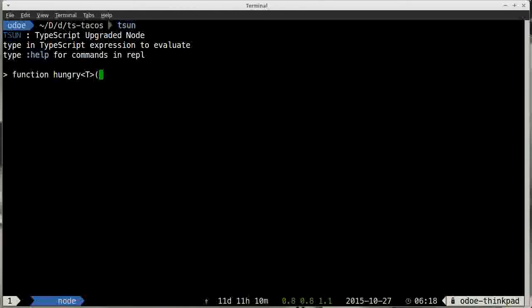And so we have this function hungry, and we're going to pass in a variable. Let's call it input. And it's going to be typed to the same type that we're making for the function. And we're going to return an array: input, input, input.